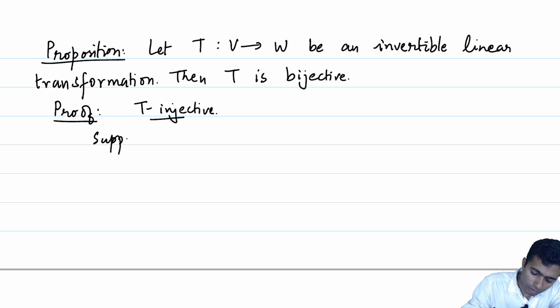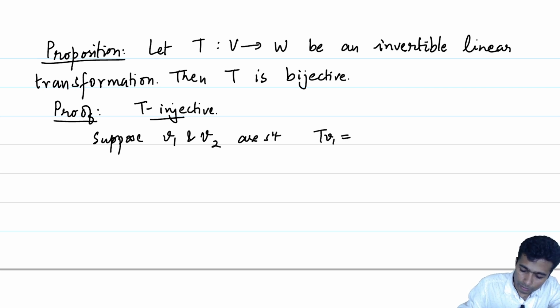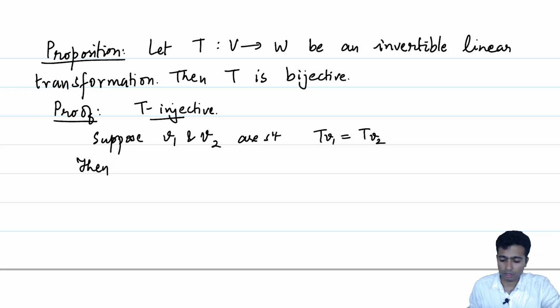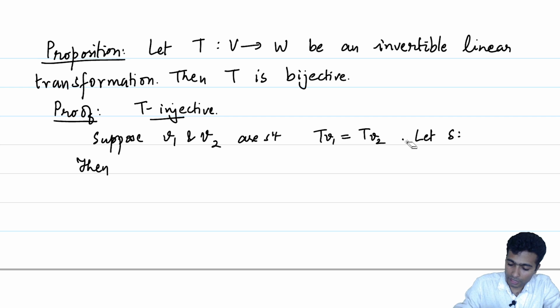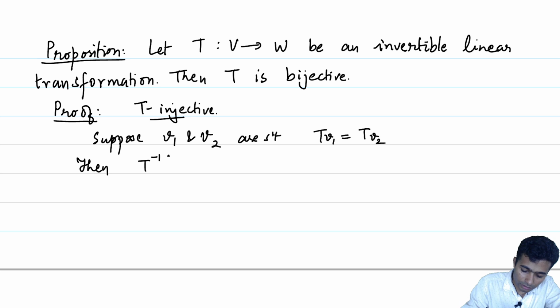Suppose v1 and v2 are such that T(v1) is equal to T(v2). Then what do we know about an invertible linear transformation? We know that there is an inverse. So let S, okay, we have a notation for the inverse, T inverse. Then T inverse of T(v1) is equal to T inverse of T(v2).